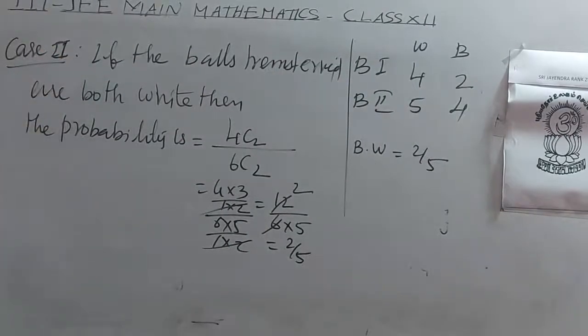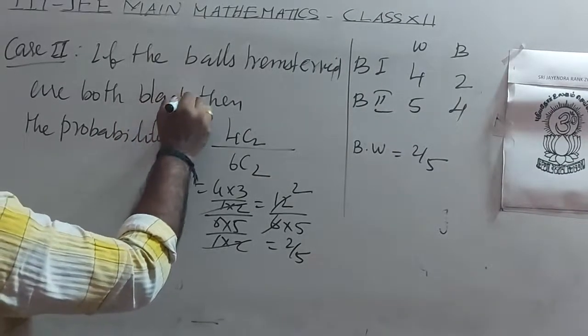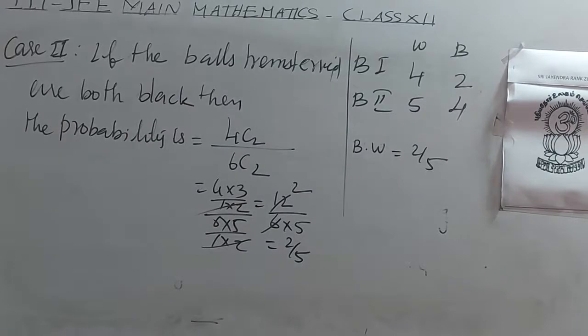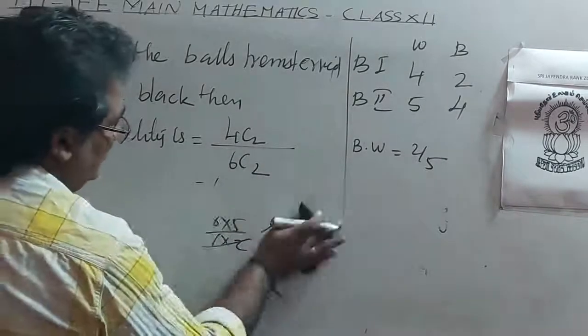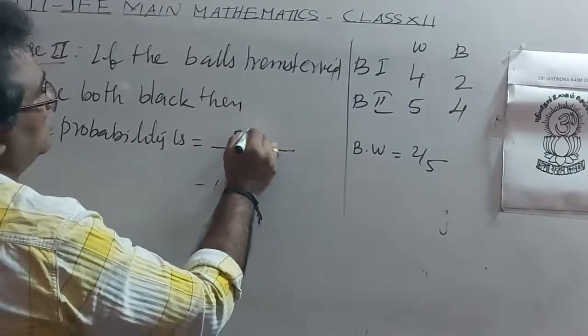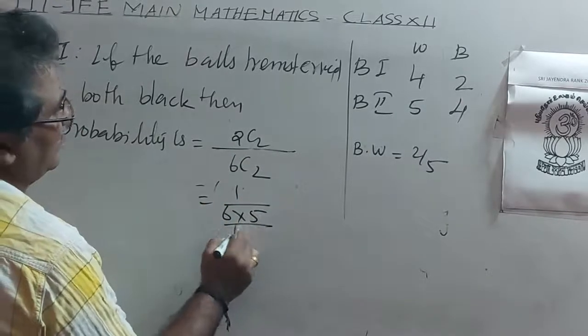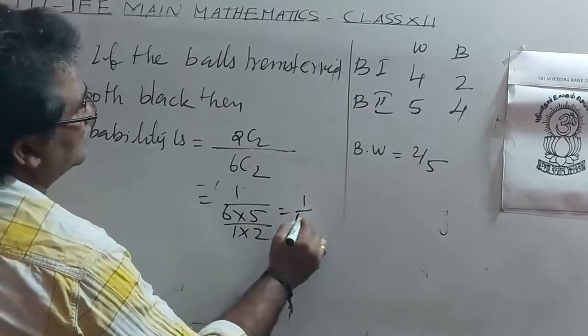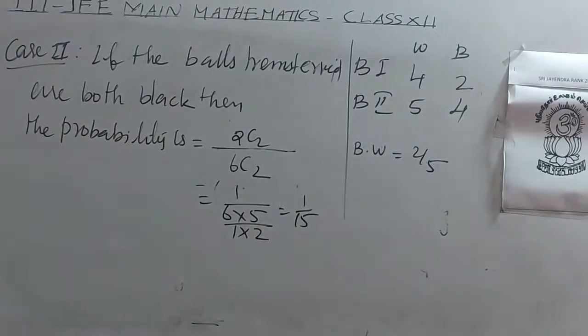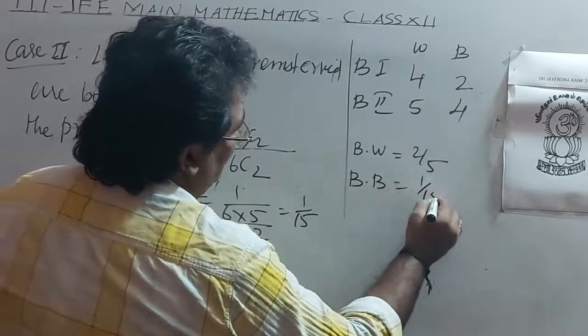Next, case 2. Both black, then here 2C2, 2 black balls are there, 1 by 6 into 5 by 1 and 2, that is 1 by 15. Both black, 1 by 15.